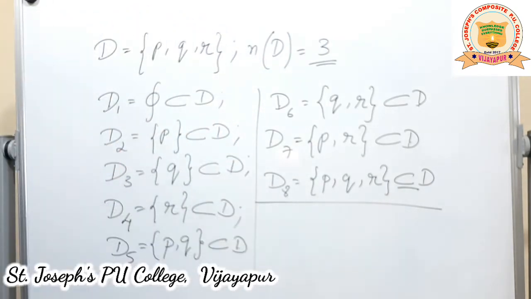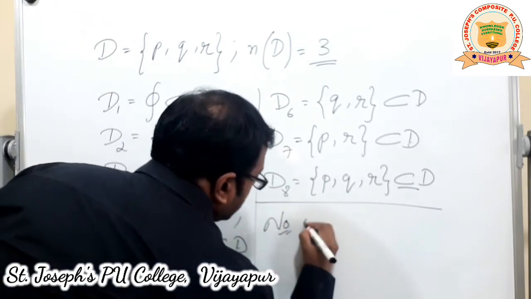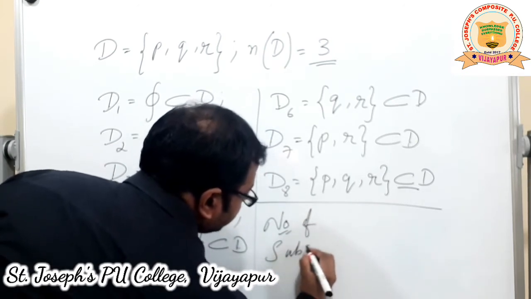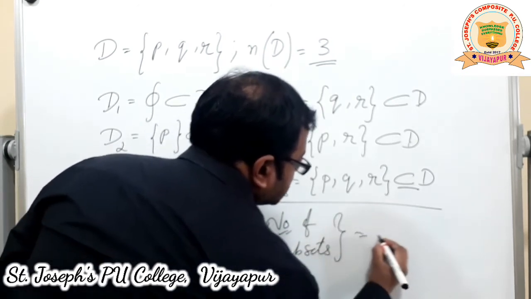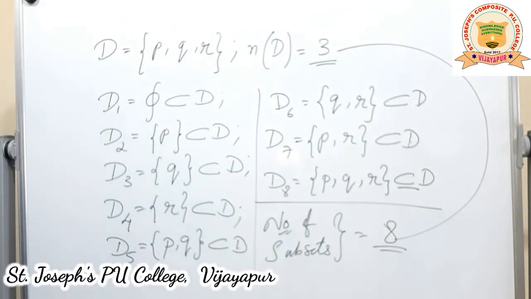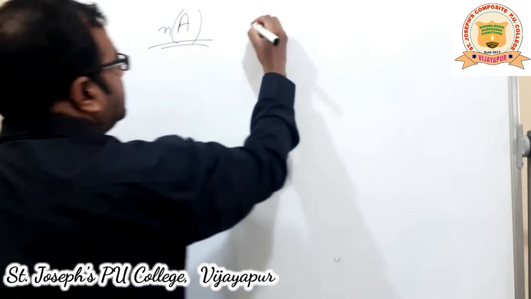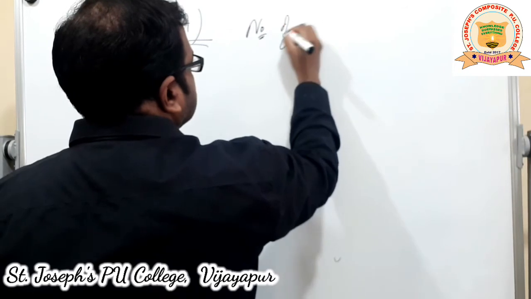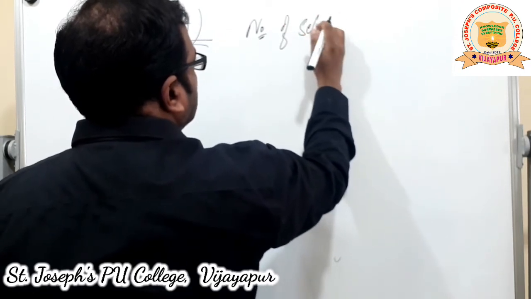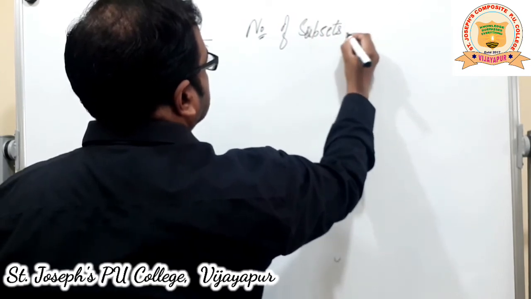The subscript itself denotes that there are 8 subsets. So you can say, therefore, the number of subsets is equal to 8. These 2 numbers, they are connected. Now if we continue in the same way, you can understand better if I write it down: the number of elements of A and the number of subsets of A.